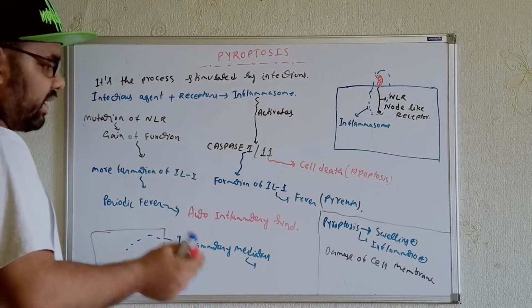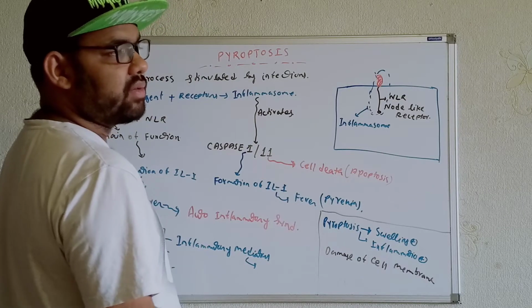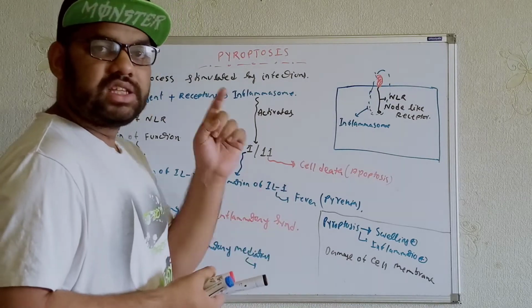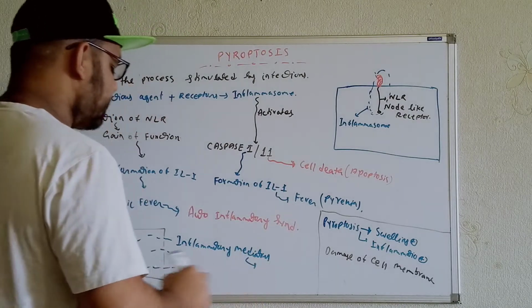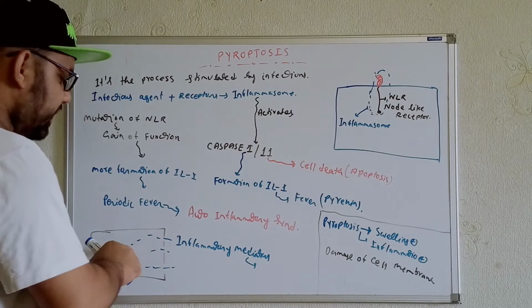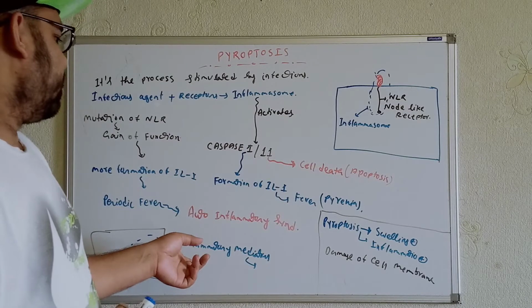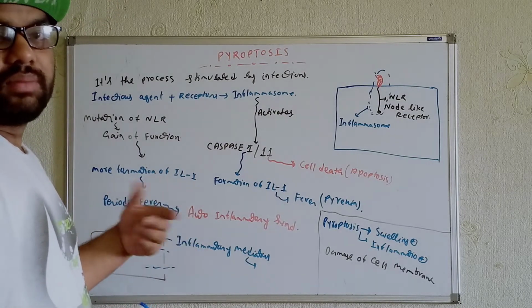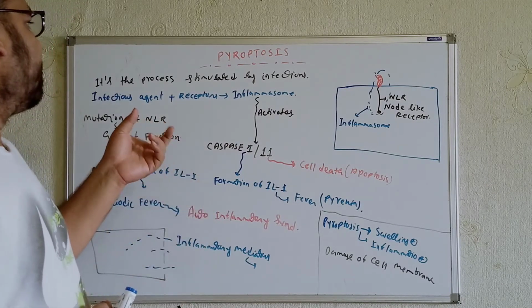And I already said about other features we can get in terms of pyroptosis. We can get cellular swelling, and definitely if we see cellular swelling, there must be inflammation. Another thing is cell membrane damage. Whenever we see cell membrane damage, different inflammatory mediators come from the cells to the outside and give signals for the different interleukins, and they will cause cell death. So that's all about pyroptosis.